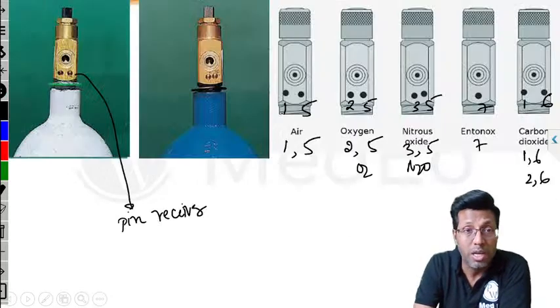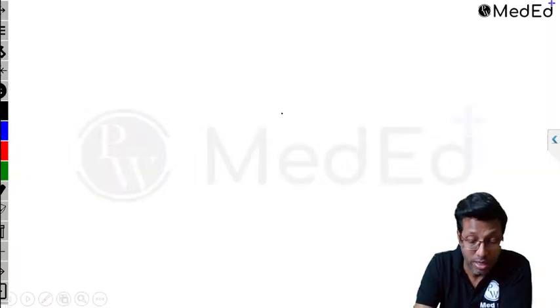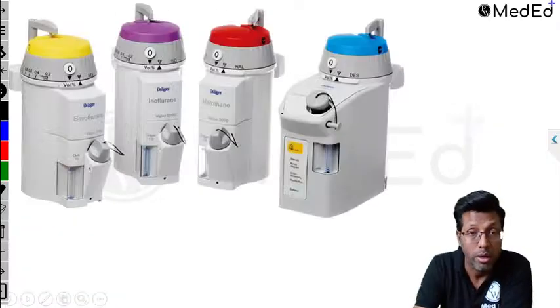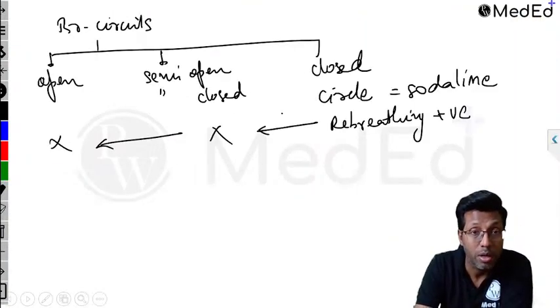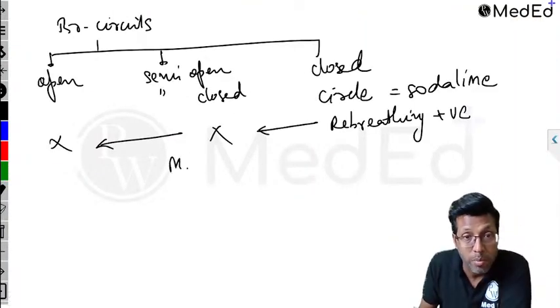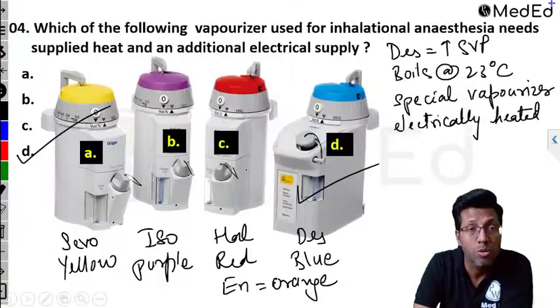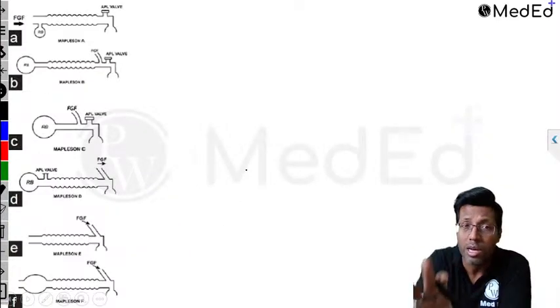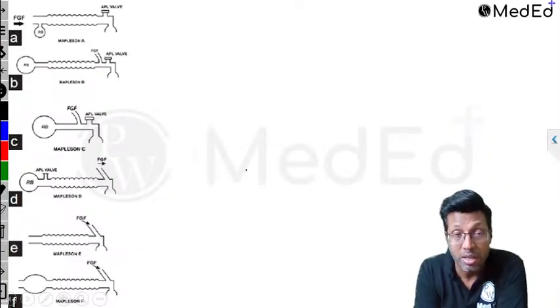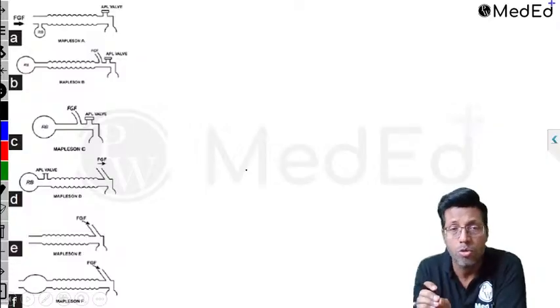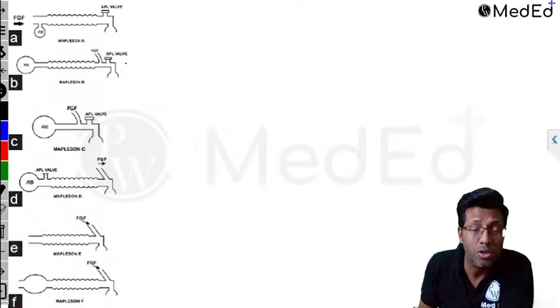All right. So when we speak about the circuits, guys, another important question comes on Mapleson circuits. Semi-open example. This is a Mapleson circuit. Mapleson circuits are from Mapleson A to F. So they ask you in the exam what is used where. Okay, normally they have not asked regarding images ever, but yes, you're supposed to know the images also. So you will ask me, sir, should I remember everything?